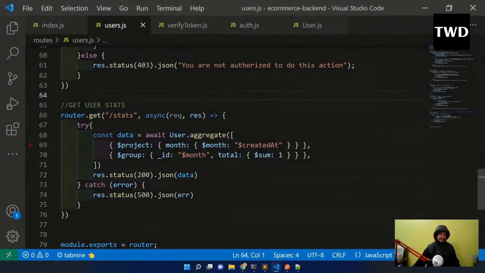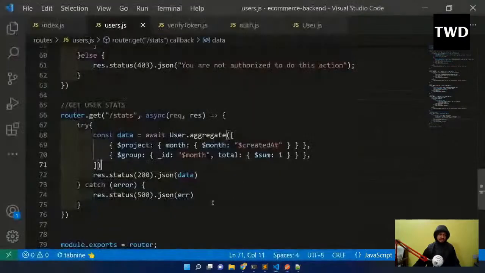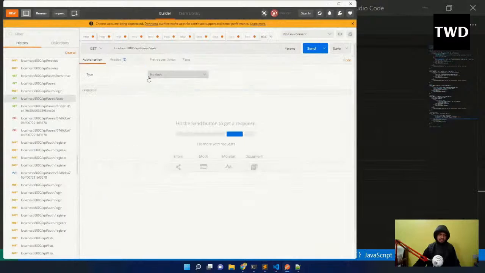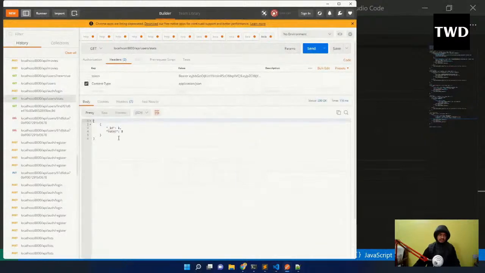Let us go to Postman now and check whether these routes are working or not. First we'll go to this stats route. The stats route doesn't require any validation or anything, so we can directly go to it, and I will hit the endpoint. I don't know why this is there, so I'll remove it.